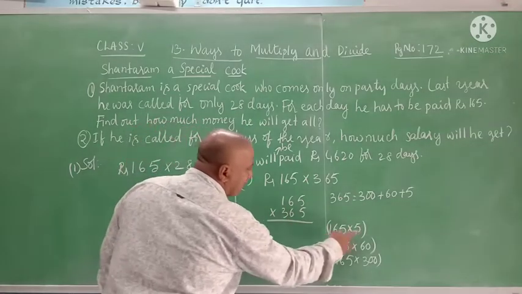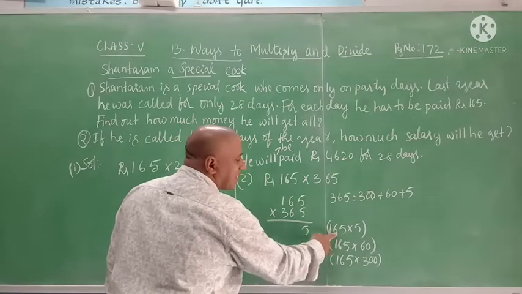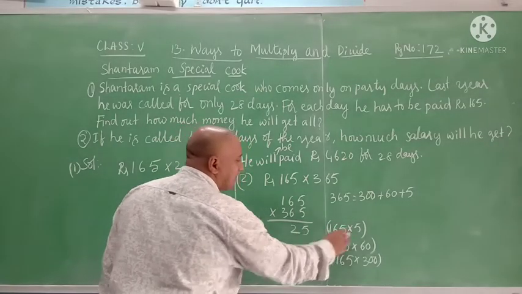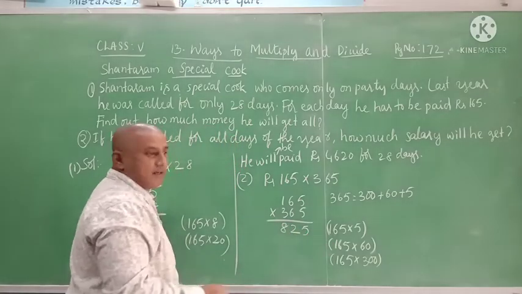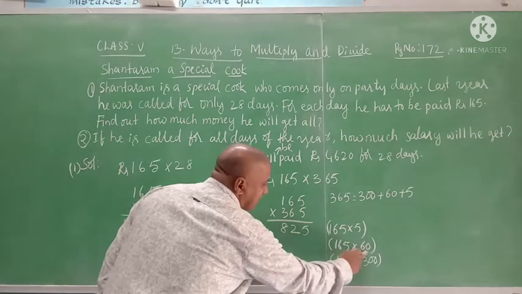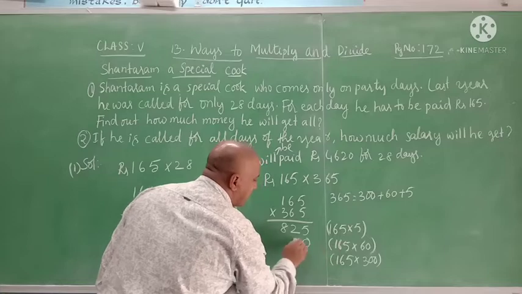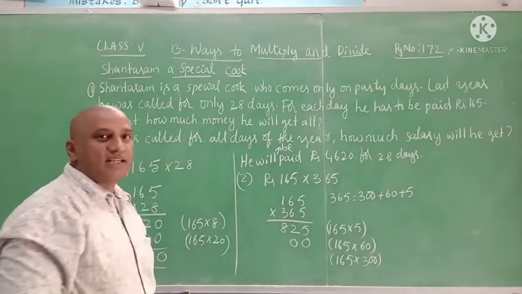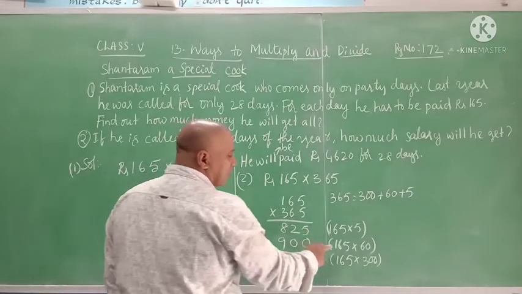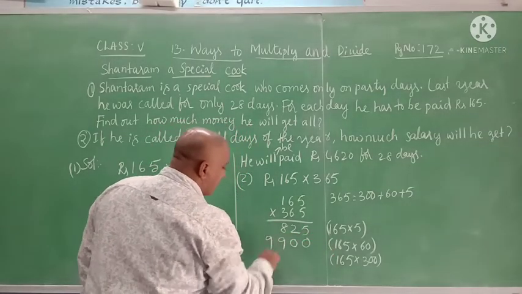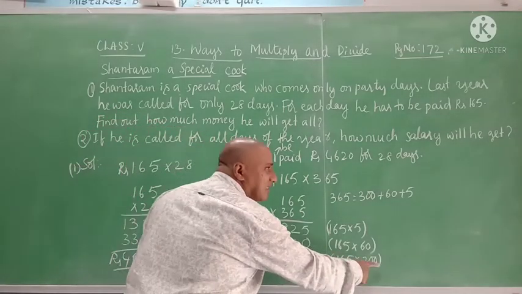Multiply with 5. 5 5s are 25, 2 is there. 5 6s are 30 plus 2 is 32, 3 is there. 5 1s are 5, 5 plus 3 is 8. That gives 825. Then multiply 165 with 60. There is a 0, keep 0 here. Then 6 5s are 30, 3 is there. 6 6s are 36 plus 3 is 39, 3 is there. 6 1s are 6 plus 3 is 9. That gives 9900. Then 165 is multiplied with 300.